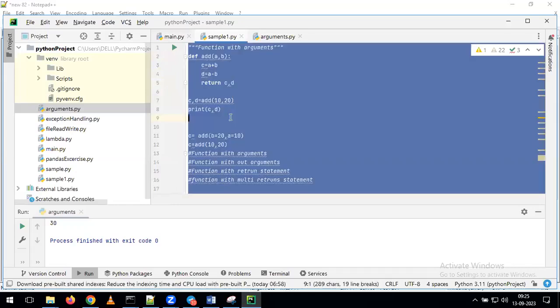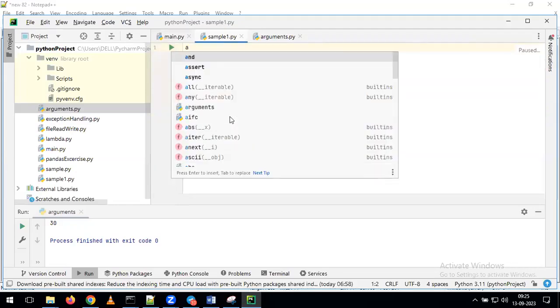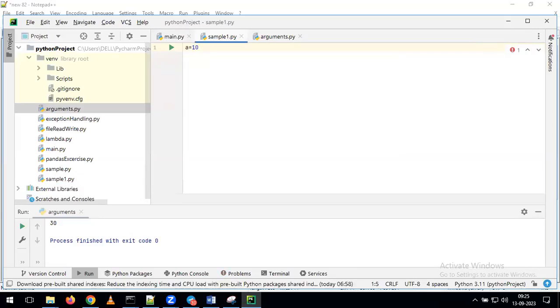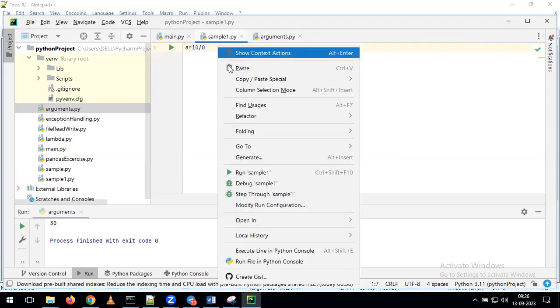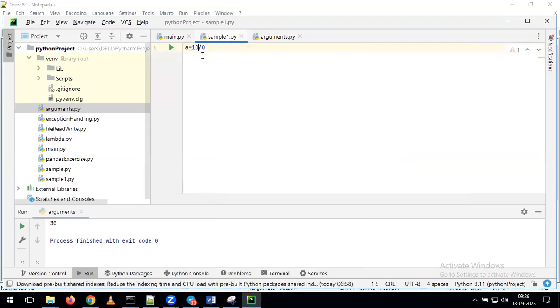Now we'll see one example. I am giving, for example, a is equal to 10/0. Now tell me, if I'm going to run this program, what will happen? Any guesses? It will run or it will throw an error? 10/0. Indirectly, you are going to perform the division operation with 0. Can you perform the division with 0? No. So see here, we simply get an error as output. What is the error we are getting? ZeroDivisionError, which is nothing but you cannot perform division with 0.